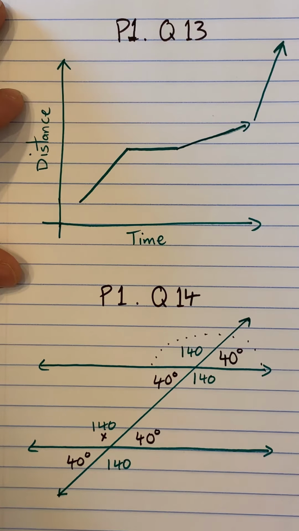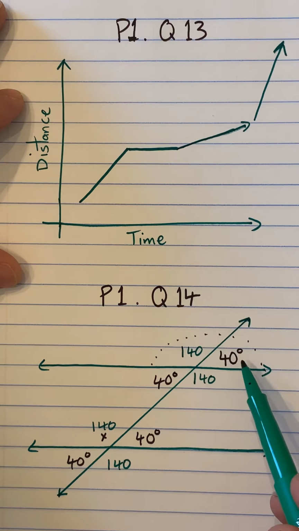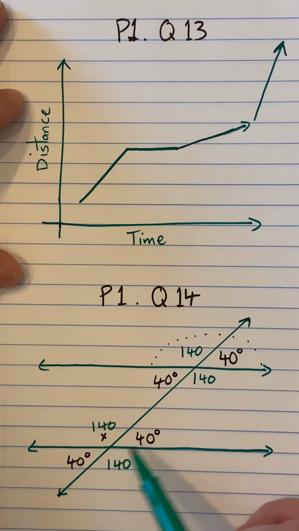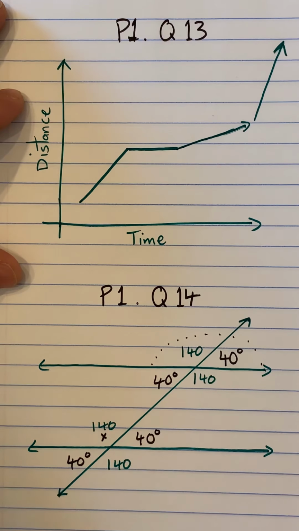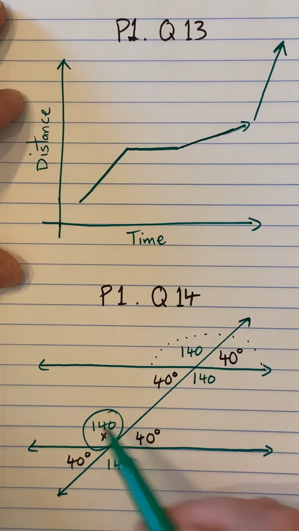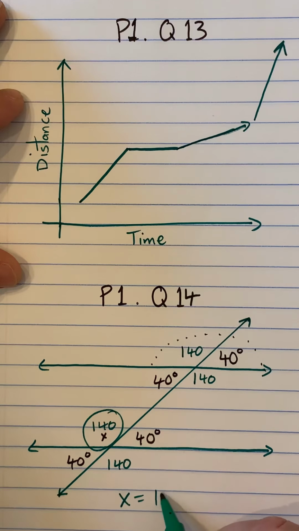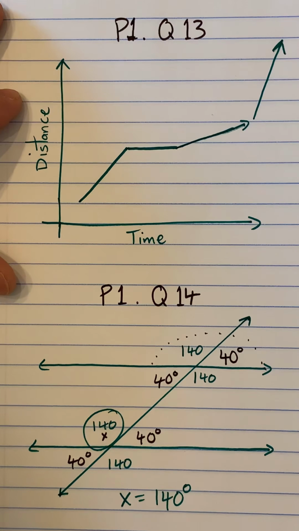So notice, when you have parallel lines cut by a transversal, you have two options for angles, right? Four angles should be, in this case, 40, and then the other four should be another measurement, in this case, 140. And it looks like if we were doing this example, that X would equal 140 degrees. Now, your numbers will be different, but I think if you handle that question the same way, you should be able to get it pretty simply.